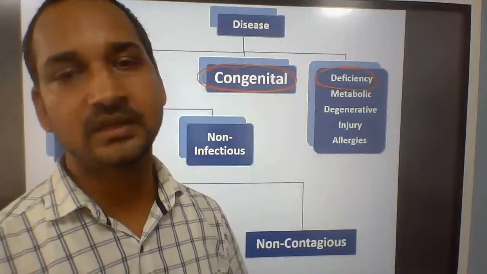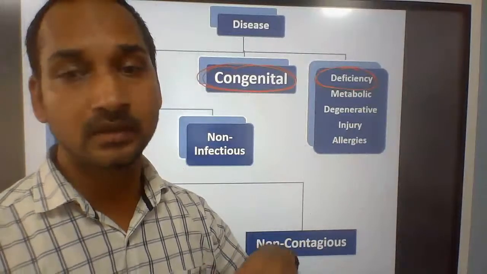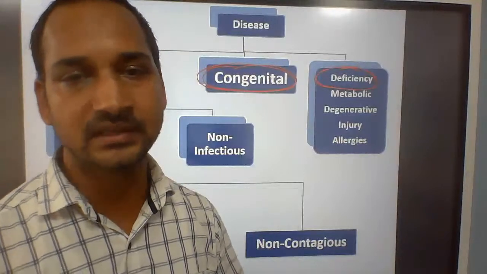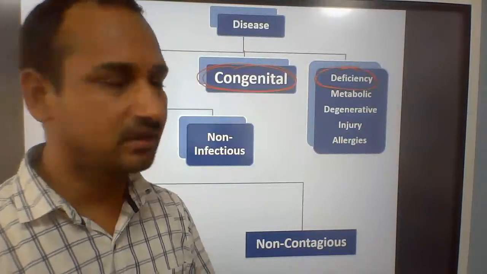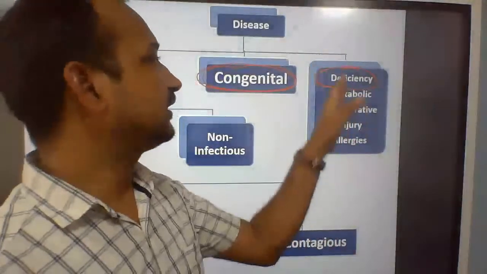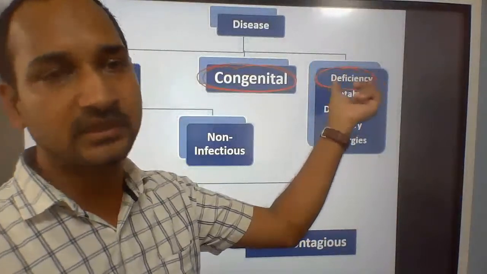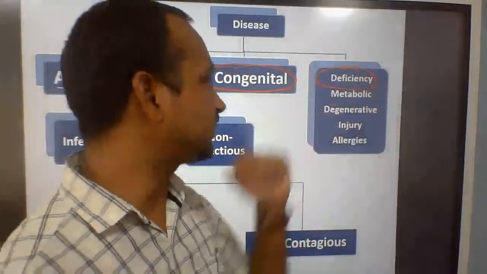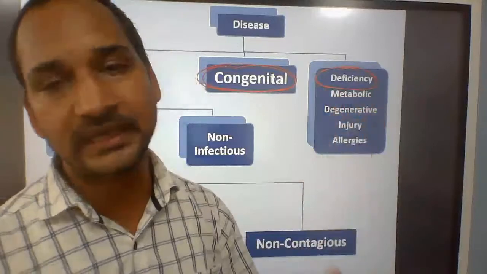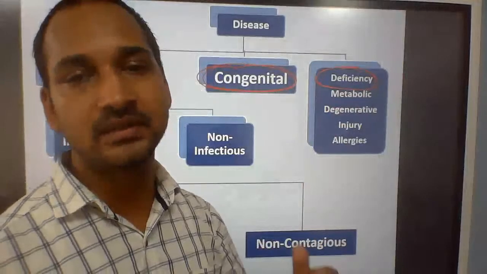Just like in deficiency of vitamin A a person faces night blindness, and vitamin C deficiency causes scurvy. You already studied this in your previous class. Another group of disease may be because of deficiency of minerals, vitamins, or nutrients, and some diseases are because of metabolic error. In our body, a particular substance is not metabolized in the proper way.